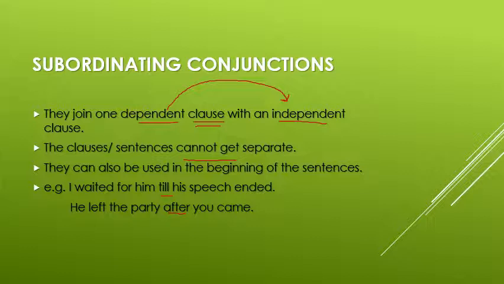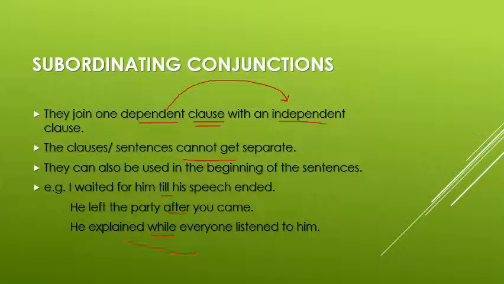So this does not make any sense to me. He explained while everyone listened to him. He explained, full stop, everyone listened to him. Again, this is destroying the meaning of the sentence. While the person was explaining, everyone listened to him.